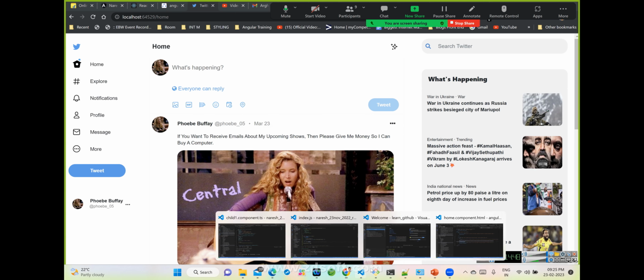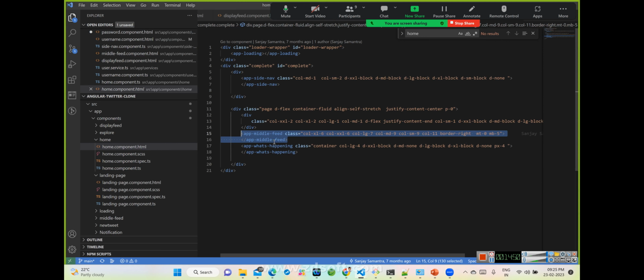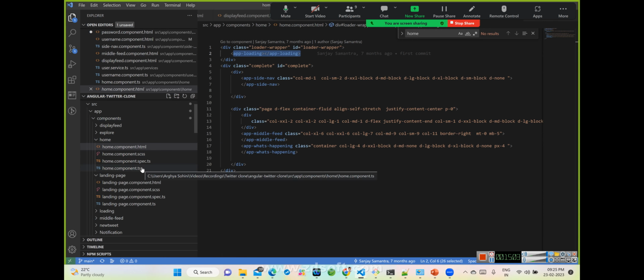But before that, try to understand one more thing. Initially this loading thing came for some seconds. When should we do that? Generally, when we are not getting the response from the API and we need to wait for some time.